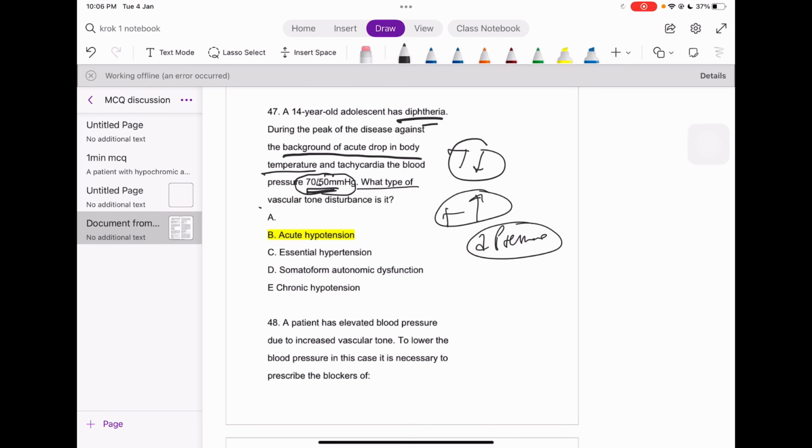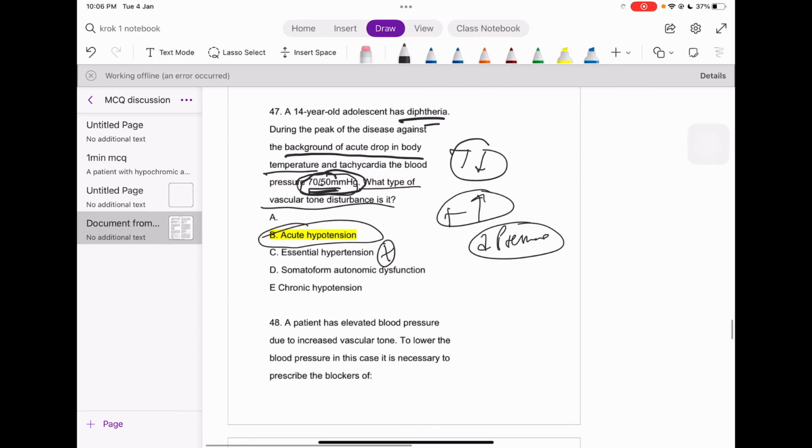What type of vascular tone is it? It's very easy, guys. This is hypotension. It's acute hypotension. Essential hypotension can't be happening because there must be some mechanical reason for that. Somatoform autonomic dysfunction: is there anything wrong with our nervous system? No. Chronic hypotension, no, he's just having it because of that diphtheria. It must be about 3 to 4 days maximum, so it can't be chronic. It can only be acute hypotension.